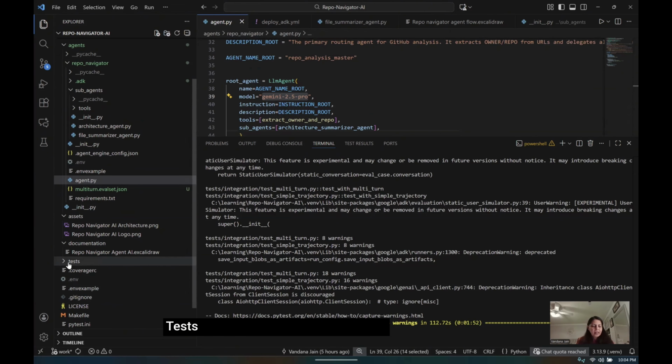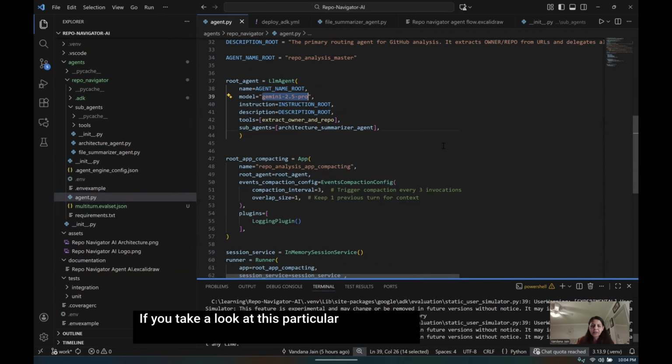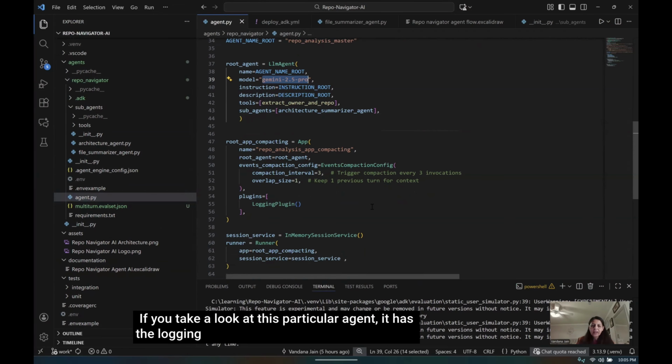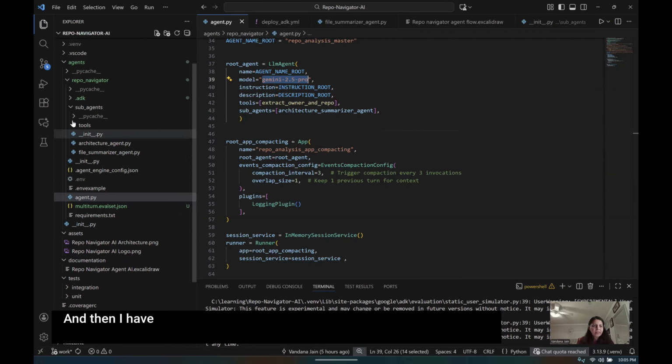I have all the tests, integration and unit tests. And then here I have the agent. This is my main agent. If you take a look at it, it has logging and a memory service. It is compacting the context after certain intervals. And then I have the sub-agents, architecture and summary, and then I have the tools.